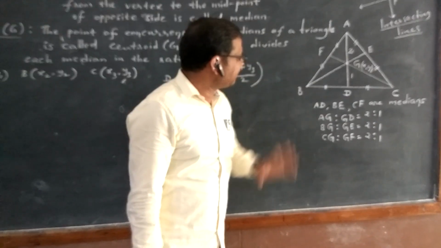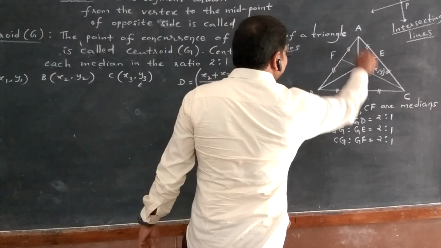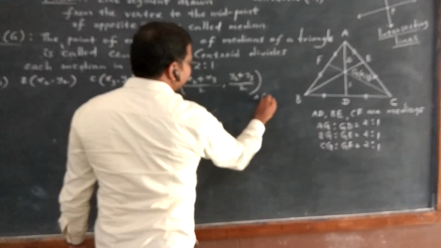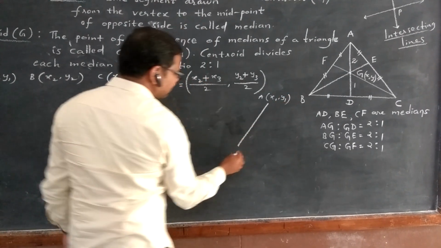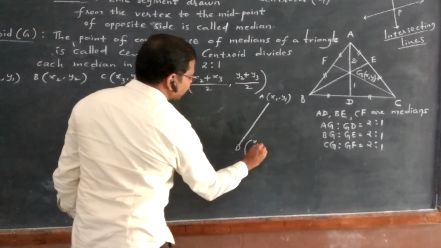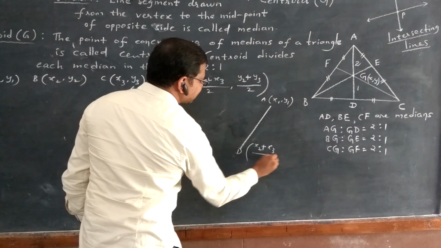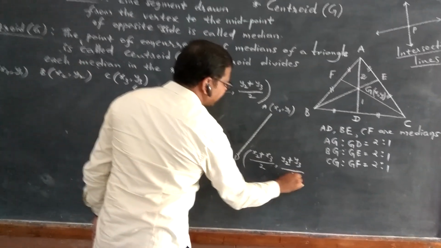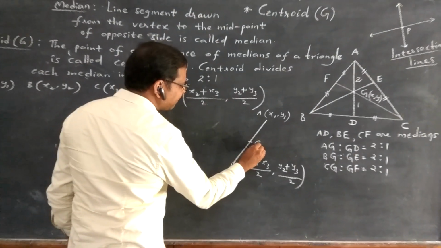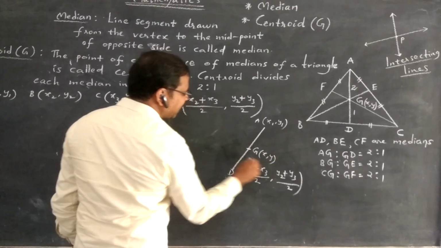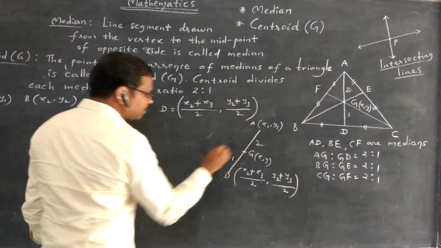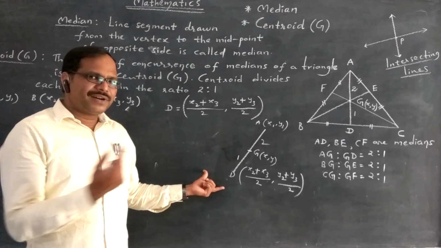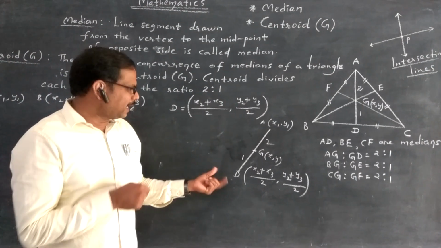That is called D. Now I am taking this AD line separately. A of x1 y1 and D of x2 plus x3 by 2, y2 plus y3 by 2. So where do you have G here? Somewhere in the middle. This is 2:1. Now it looks like division formula.